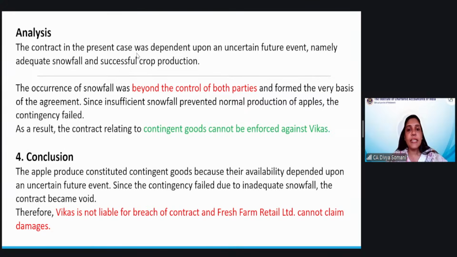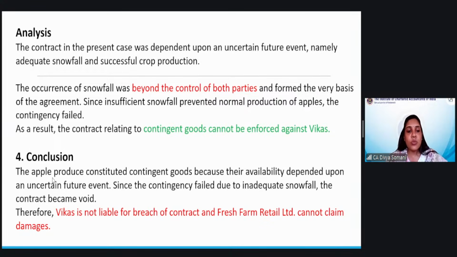The contract in the present case was dependent upon an uncertain future event, namely adequate snowfall and successful crop production. The occurrence of snowfall was beyond the control of both the parties and formed the very basis of the agreement. Since insufficient snowfall prevented normal production of apples, the contingency failed. As a result, the contract relating to contingent goods cannot be enforced against Vikas.